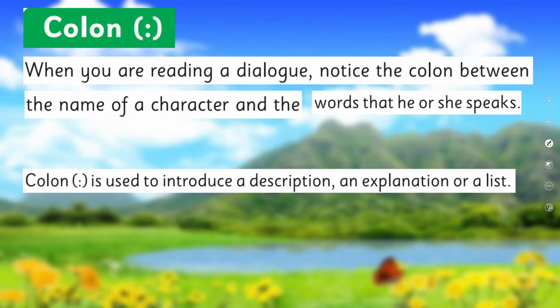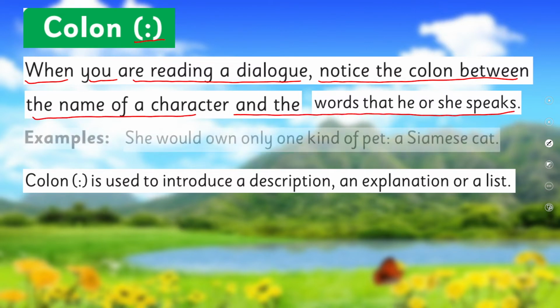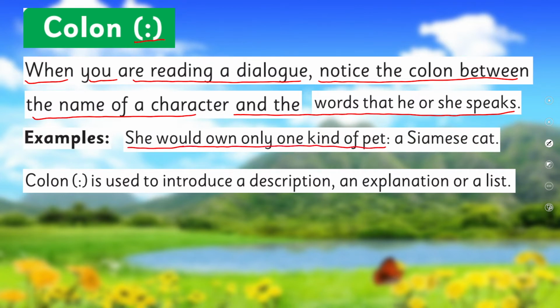Okay. So next is colon. When you are reading a dialogue, notice the colon between the name of the character and the words that he or she speaks. "She would want only one kind of pet: a Siamese cat." Okay, so this is the statement, and what type of pet, colon, and then the kind of cat. Colon is used to introduce a description, an explanation, or a list.